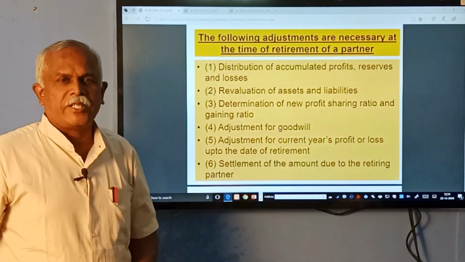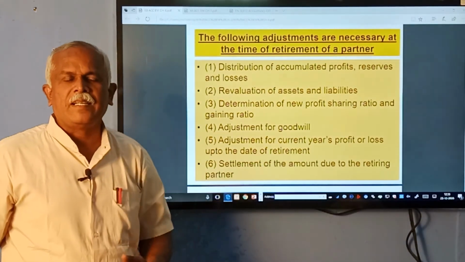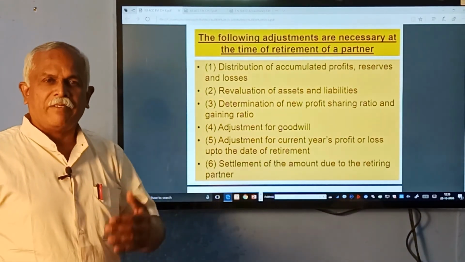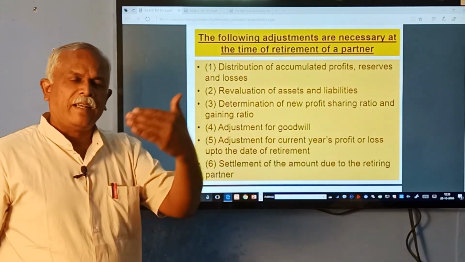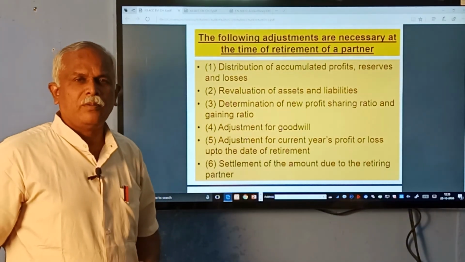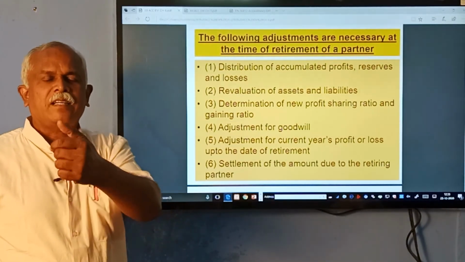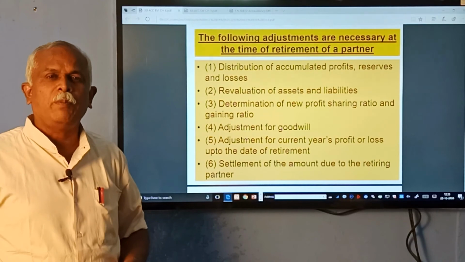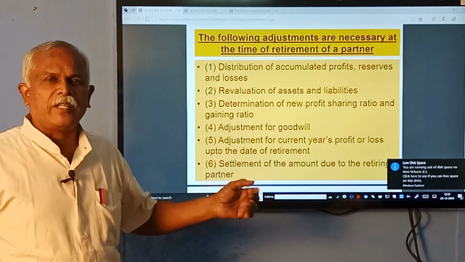You have to calculate a notional profit till the date of retirement based on previous year experience and give the outgoing partner's share. Then how the retiring partner is settled: whether he is paid in cash in full, or nothing is paid and the entire amount is transferred to his loan account, or he is paid some part in cash and the rest in his loan account, to be paid in future with interest or without interest, whatever the case may be.